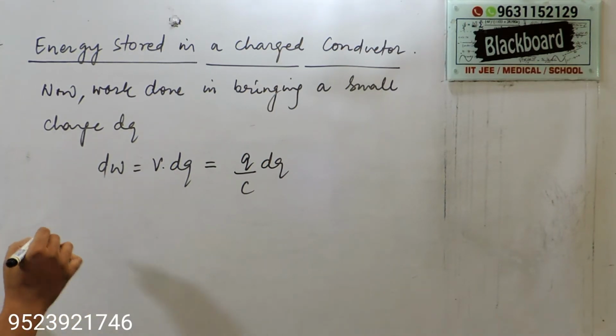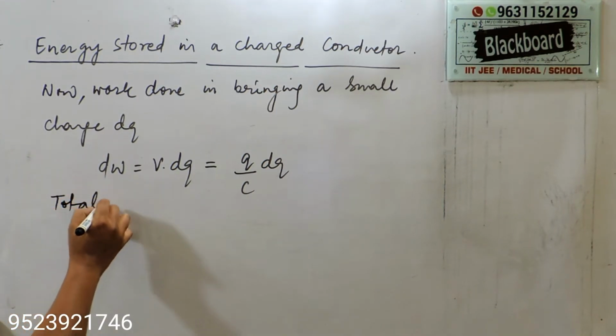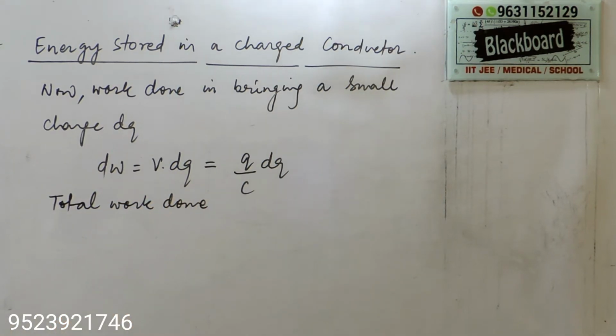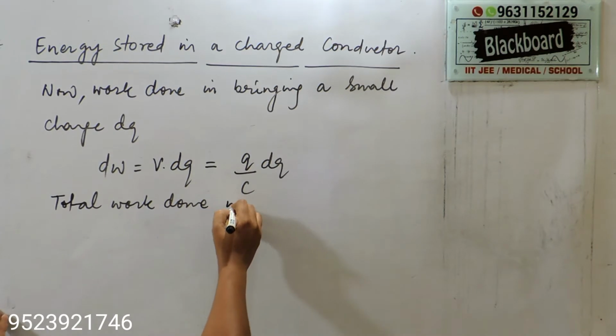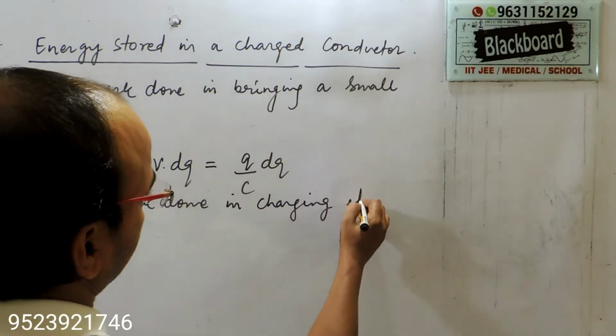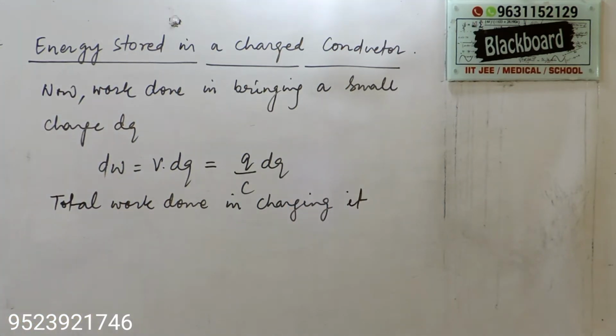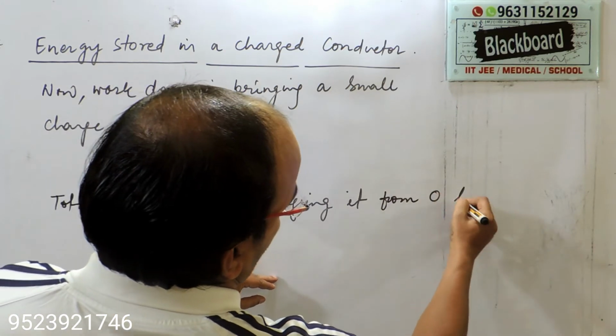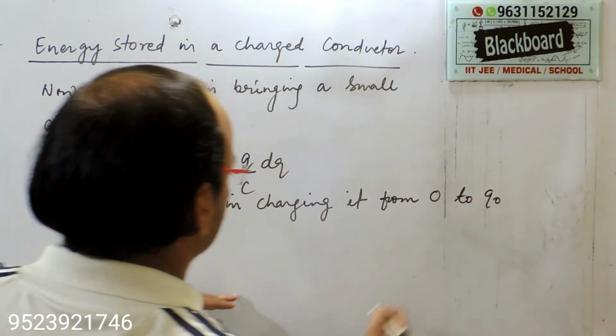Now the total work done in charging it from 0 to Q naught.